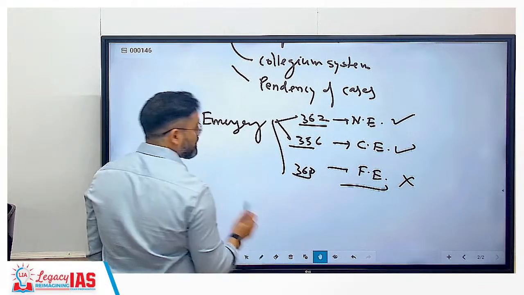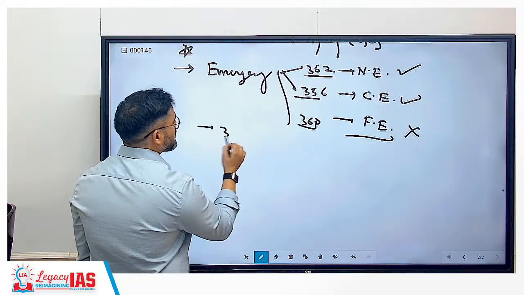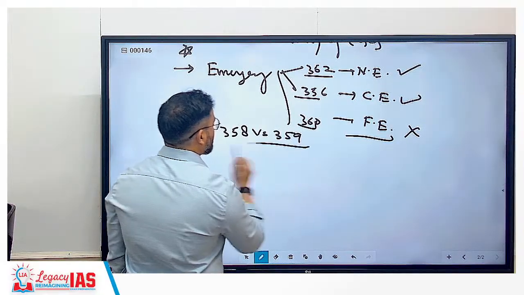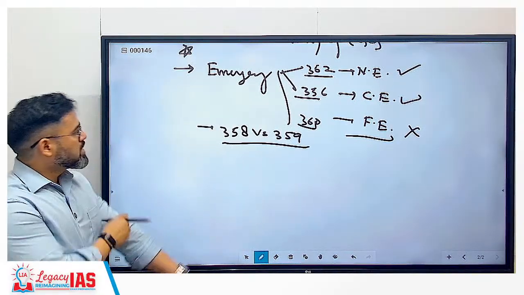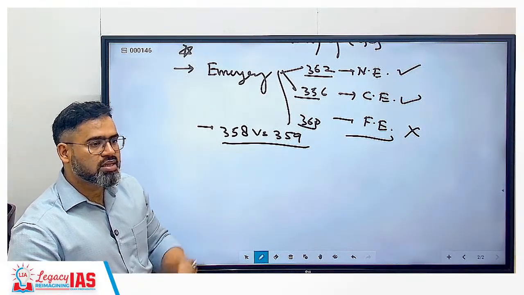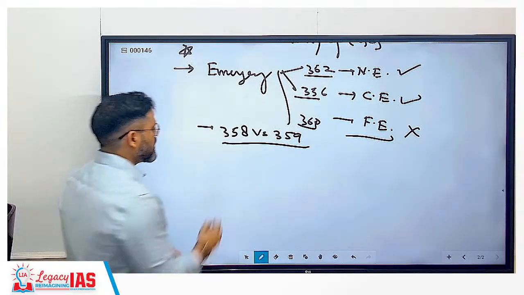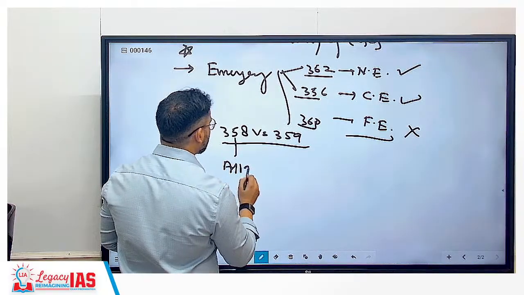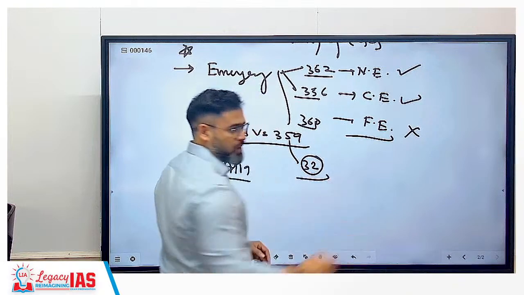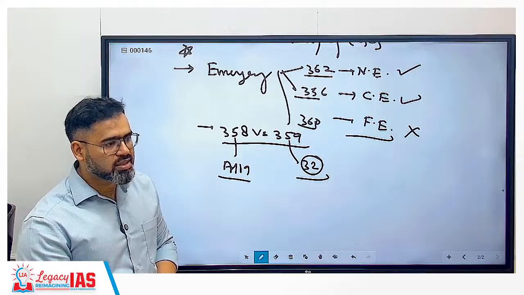And next is, and इसमें सबसे important is we need to cover about Article 358 versus Article 359. So article 358 versus 359, it is about fundamental rights. कि whenever emergency has been imposed, your fundamental rights will not be available. So under article 358, only article 19 will not be available, and under article 359, article 32 will not be available. Correct? That means you cannot approach the court if your fundamental rights get violated.